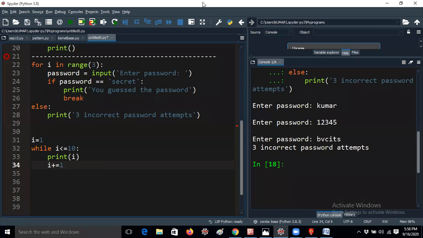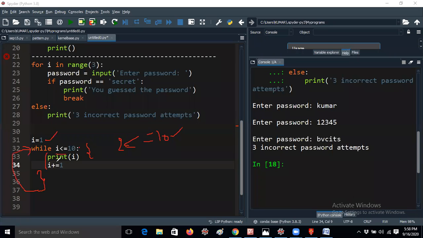Whenever you are writing these two lines of code in this while loop, you are entering into the block, and this block should be closed here. So i plus equal to 1 means now the i value will be 2. After that, again it will check the condition. Earlier i was 1, so now i becomes 2. So 2 is less than or equal to 10, again it is true now.